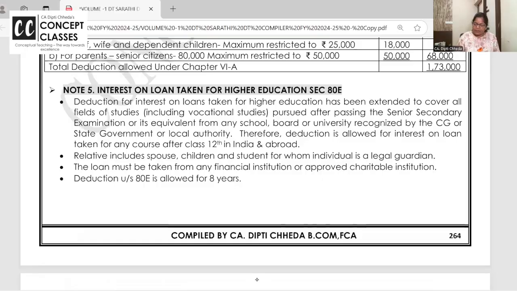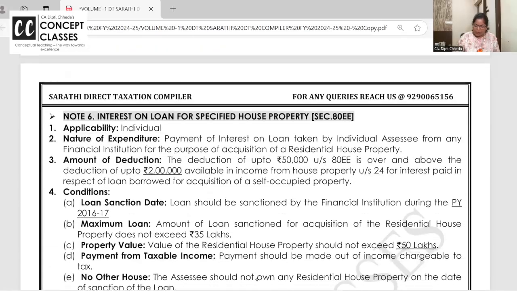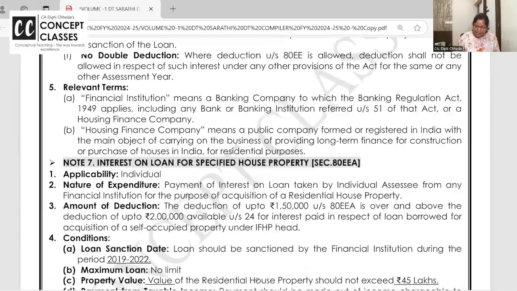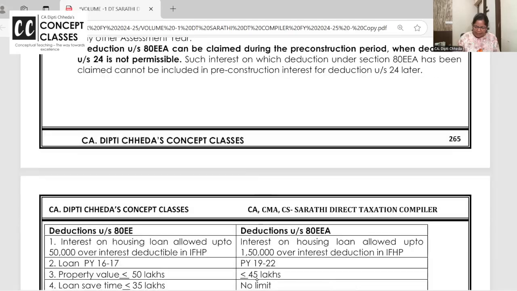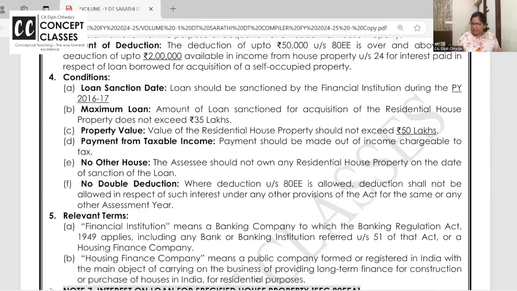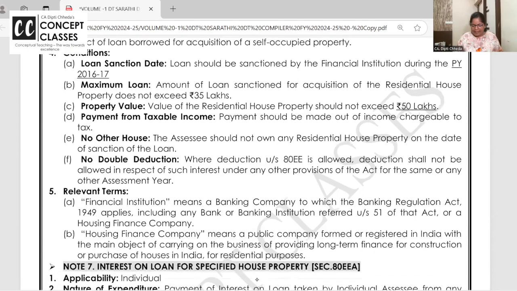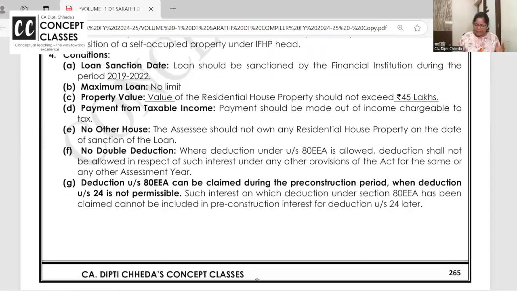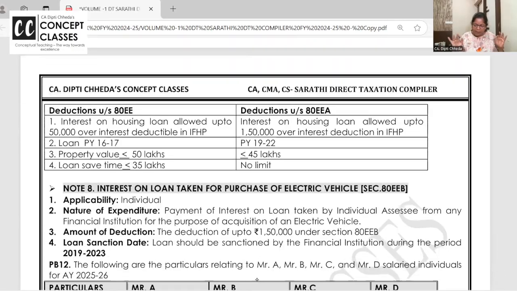Interest on a loan taken for 12th class and above for self, spouse and children, for 8 years interest is allowed. For 80EE and 80EEA I have made a comparative chart. You can read this once. You have this compiler or you have attended the practice match. We have read each and every thing. But here I want you all to use this chart.